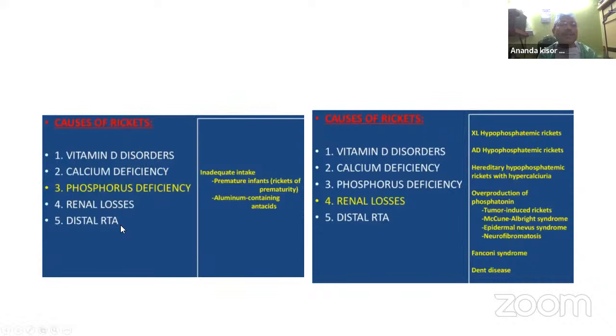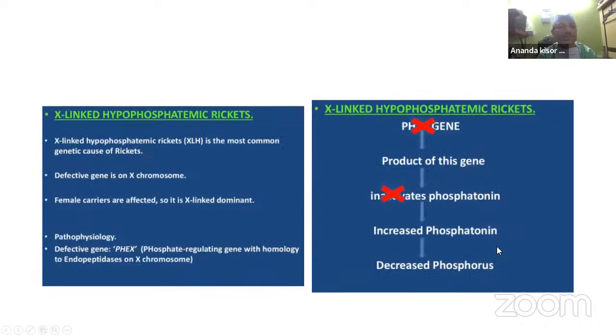What are the other causes of rickets that will come in the differential diagnosis? Vitamin D deficiency, calcium deficiency, renal loss, that is renal tubular acidosis. There are several causes, but our most important cause is hypophosphatemic rickets. Other causes that may come in the differential diagnosis are tumor-induced rickets, McCune-Albright syndrome, epidermal nevus syndrome, and neurofibromatosis. Mostly they are inherited, like X-linked hypophosphatemic rickets.